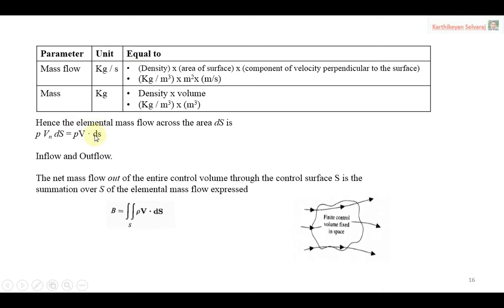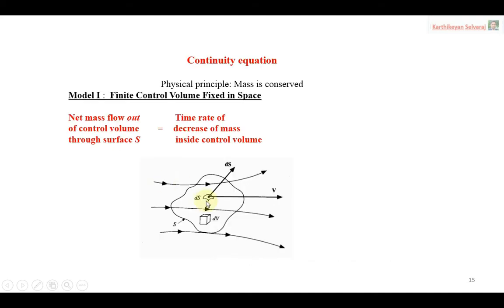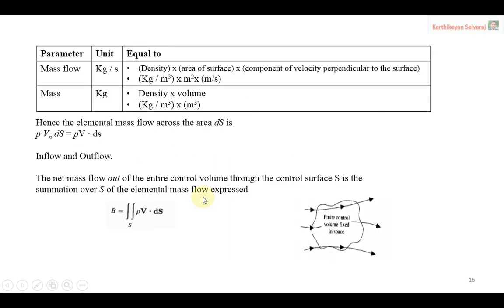This time you have to remember the meaning of inflow and outflow. See the picture. Here the arrow mark points directly away from the control volume, so this is called outflow. If the arrow mark goes towards the inside of the control volume, that is called inflow. Inflow means mass is entering the control volume; outflow means mass is leaving the control volume. Here the arrow is given this way, so this is outflow. Inflow can also happen, but the picture gives the direction only for outflow. So remember inflow and outflow based on the diagram and representation.